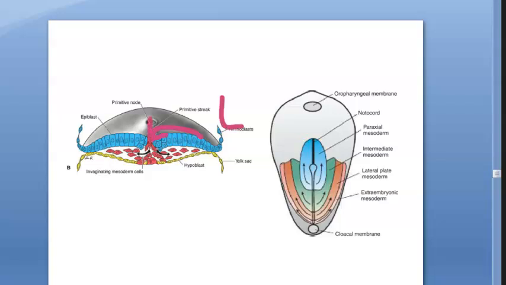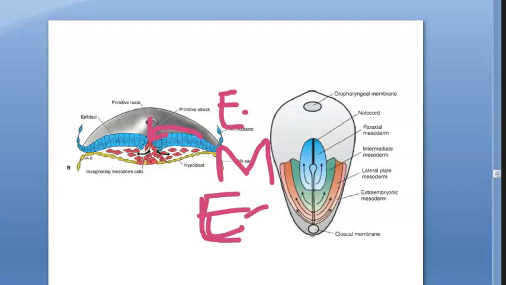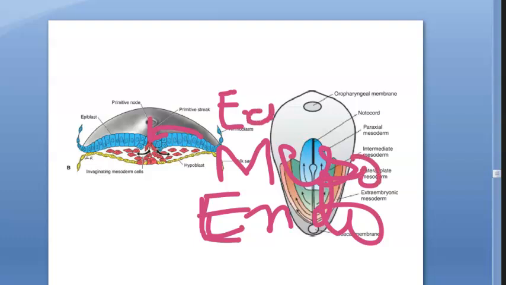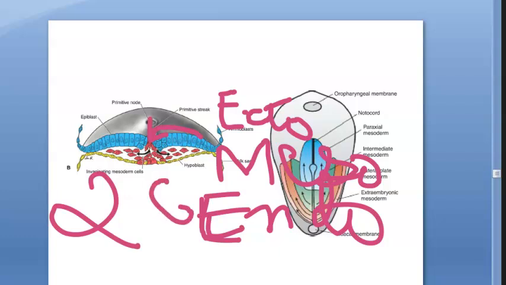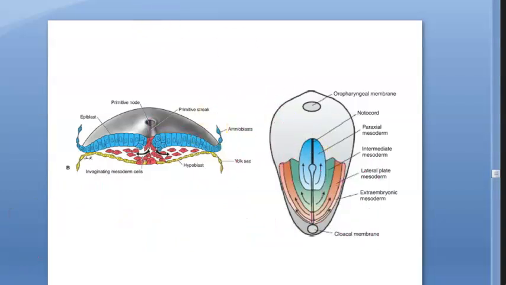So you have the endoderm, mesoderm, endoderm is inside. This is endoderm, endo, meso, and ecto. So 2 layer became 3 layer by way of primitive streak. This entire process is called gastrulation. In this 2 layer, epiblast was there and hypoblast was there. This epiblast itself will become the 3 layers, that is ecto, meso, and endo. This hypoblast will go away. So now we know how mesoderm formed.